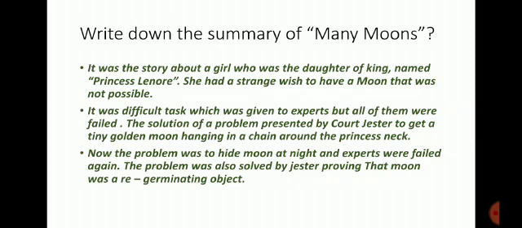Write down the summary of Many Moons. It was the story about a girl named Princess Lenore, who was the daughter of a king. She had a strange wish to have the moon. That was really not possible. It was a difficult task which was given to all experts, but all of them failed. The problem was solved by a court jester, who presented a tiny golden moon hanging on a chain around the princess's neck. Now the problem was to hide the moon at night, and the experts failed again. The problem was also solved by the jester, proving that the moon was a rejuvenating object.